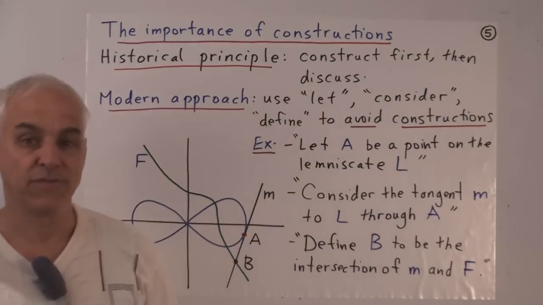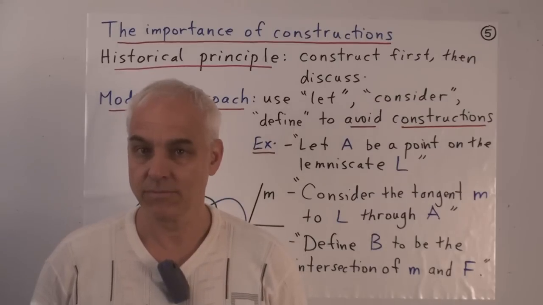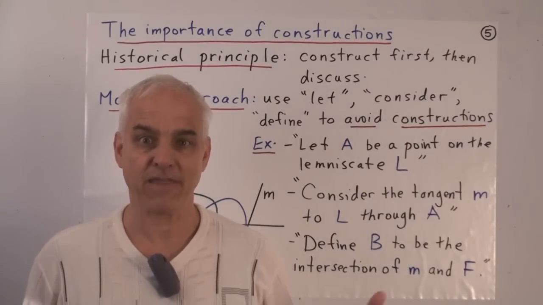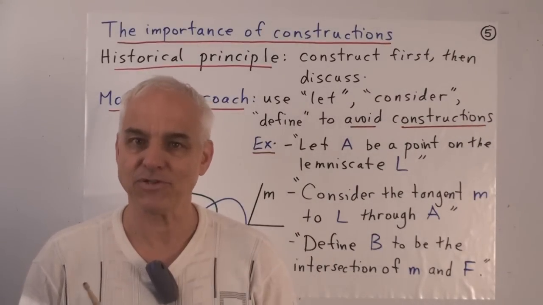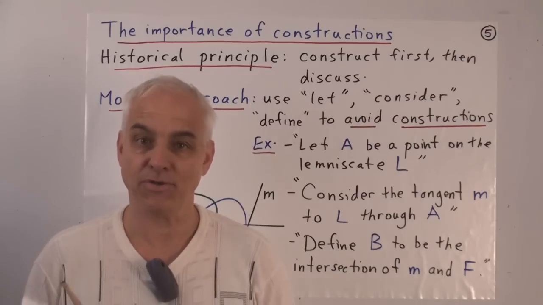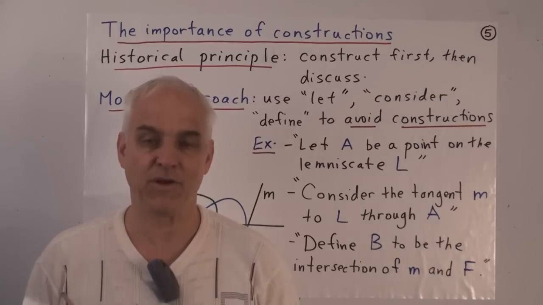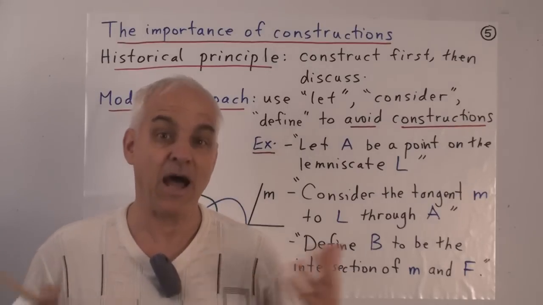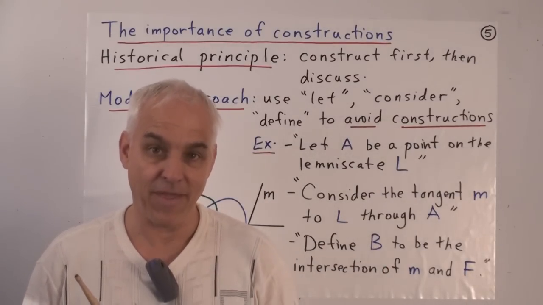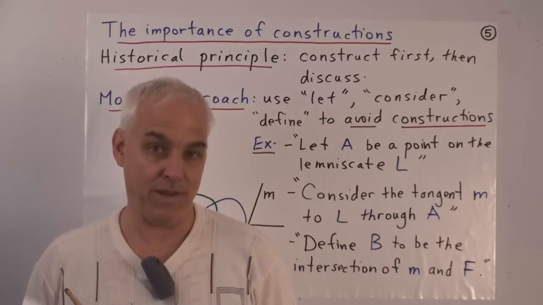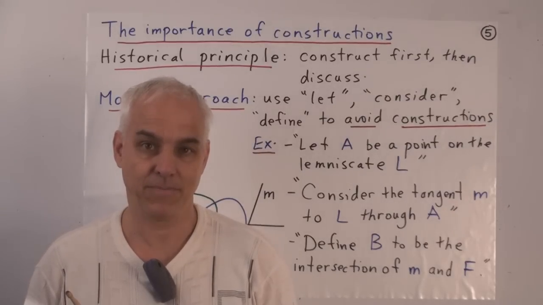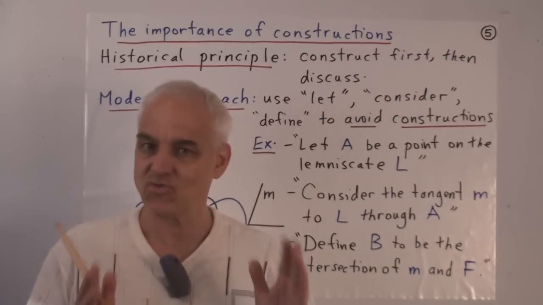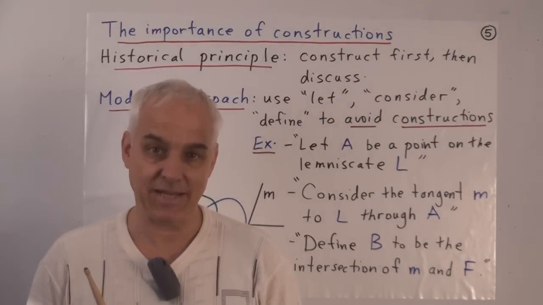So these days, students first of all don't learn very much geometry. Apollonius would be shocked to learn that most math majors who graduate from university with a math degree know almost no geometry. There's only a few theorems that they know that Apollonius did not know. But there would be literally hundreds of things that Apollonius knew that the modern math major does not know anymore. It's remarkable. But another aspect of this is the significance of constructions has dropped off the scene.